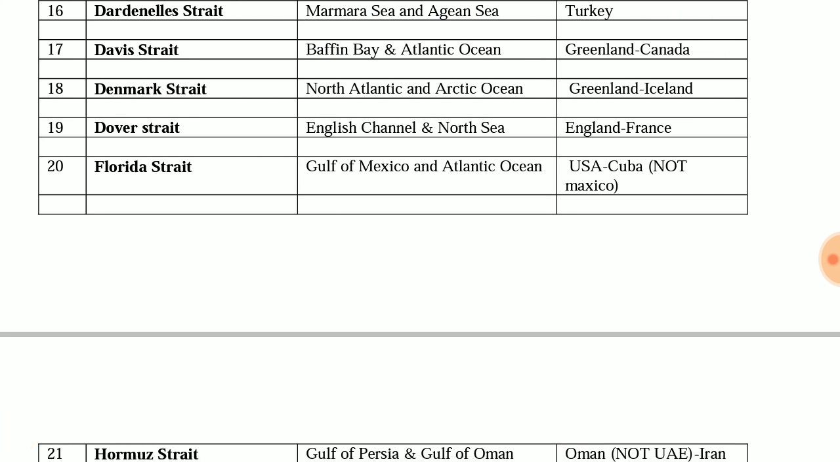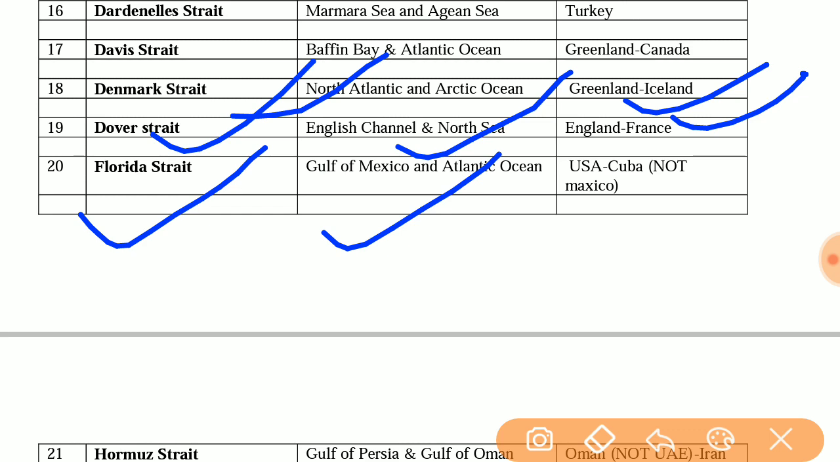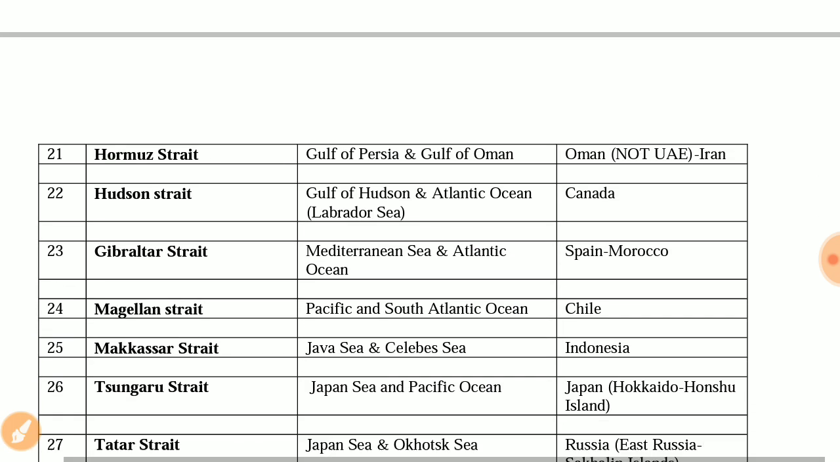Next one is Denmark Strait. It joins North Atlantic and Arctic Ocean, and the countries are Greenland and Iceland. Next one is Dover Strait. It joins English Channel and North Sea, and the countries are England and France. Next is Florida Strait. It joins Gulf of Mexico and Atlantic Ocean, and it lies between USA and Cuba.